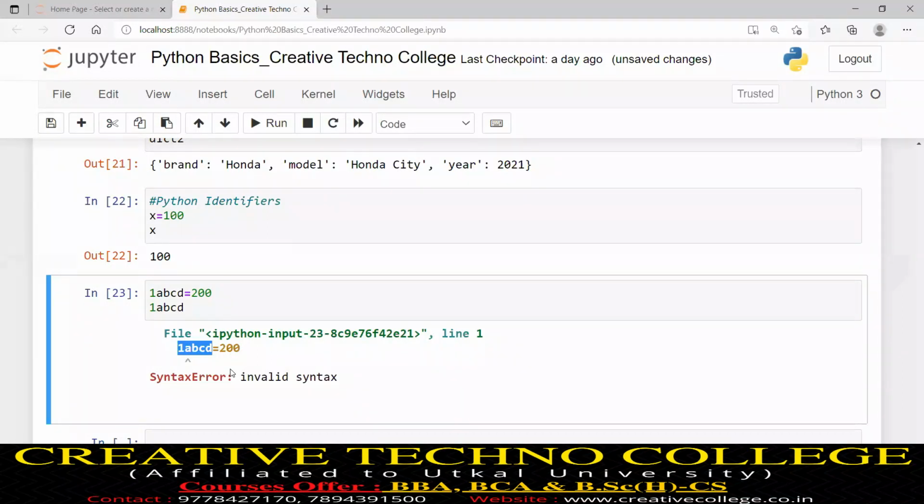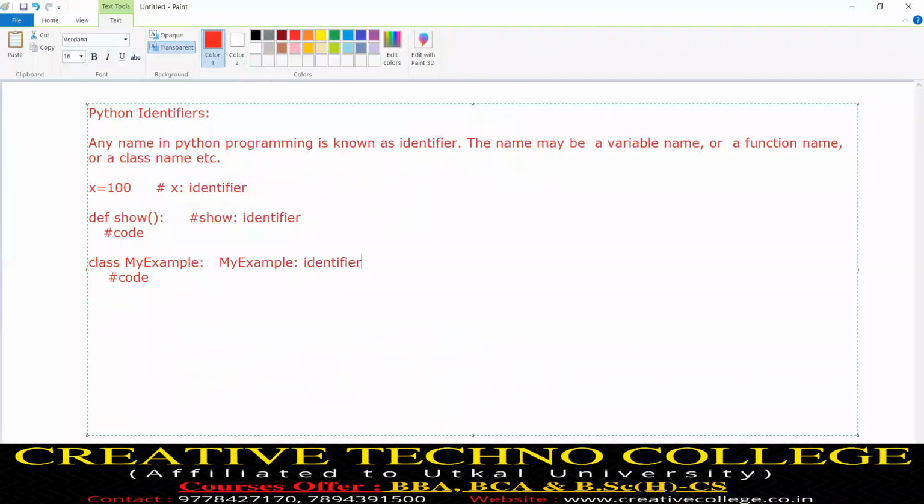Then how will we know? Here a question arises. How will we know which is a valid or an invalid identifier? There are some protocols, some rules and regulations that we have to know for valid and invalid identifiers. It is a very small terminology.